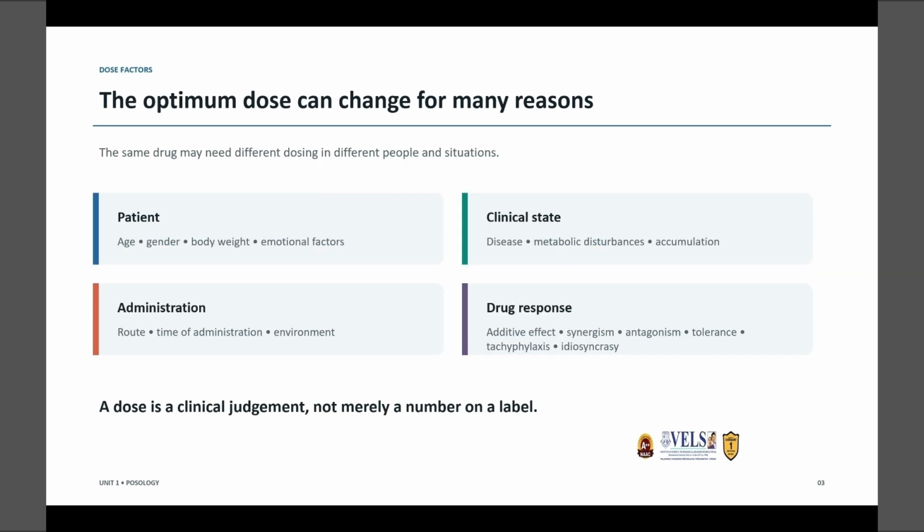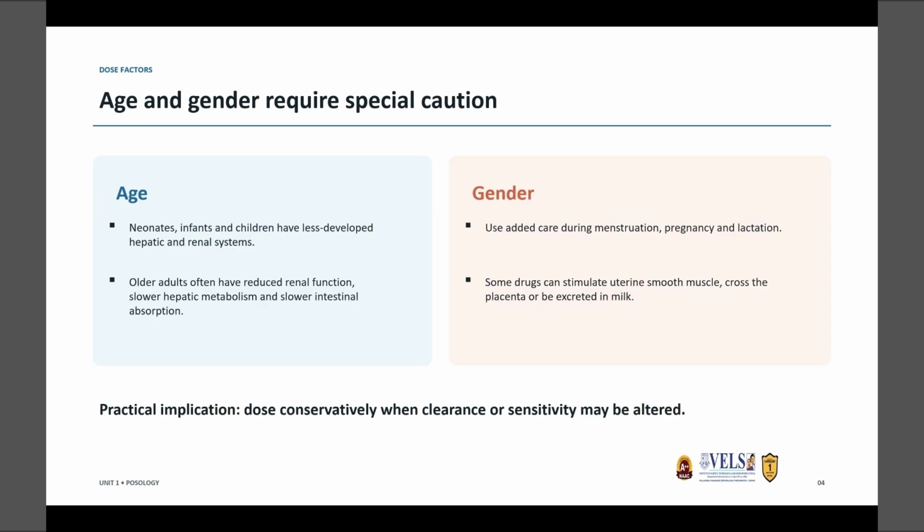So, the optimum dose can change for many reasons. For example, it depends upon the age of the patient, gender, body weight, and emotional factors, which will influence the deciding factor for the dose. The clinical state, route of administration, and drug responses also play a main role in selection of the optimum dose. Let us see one by one.